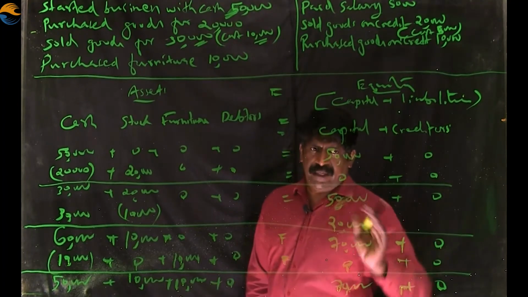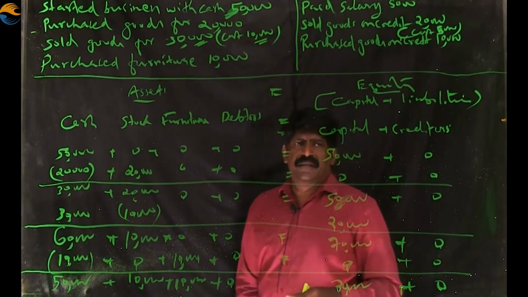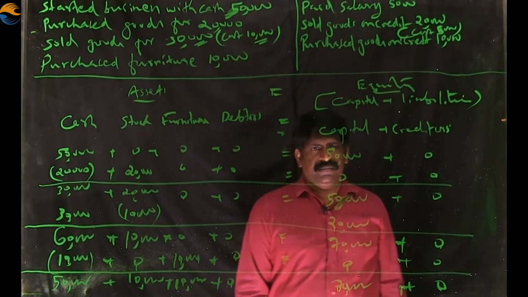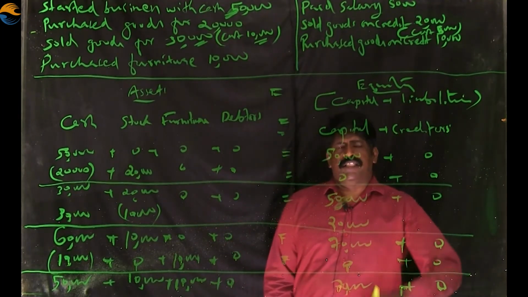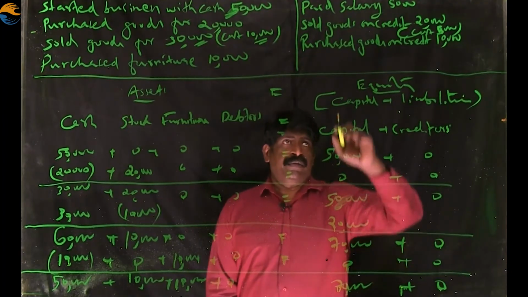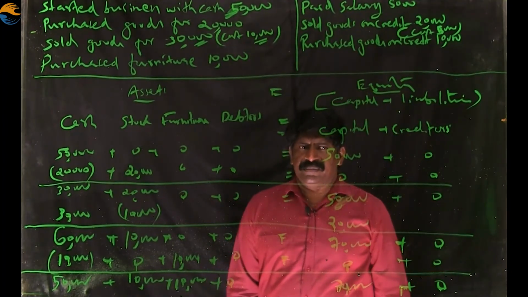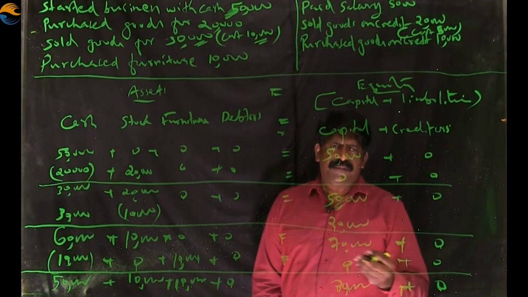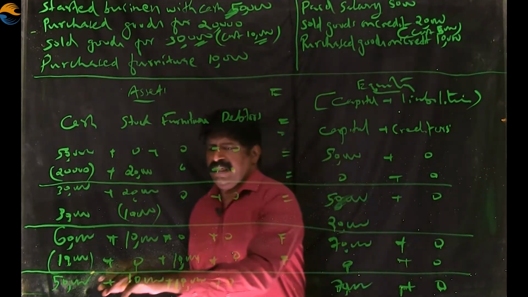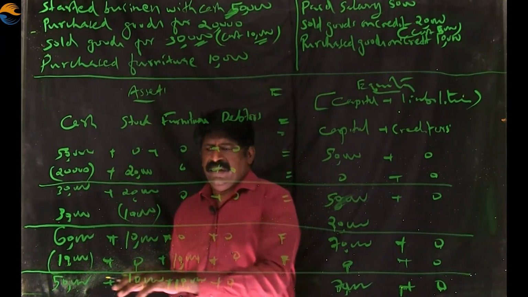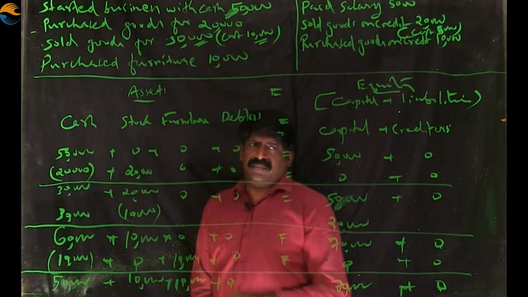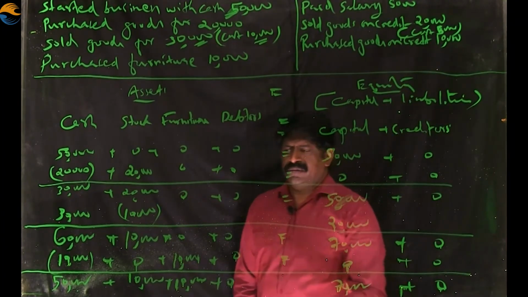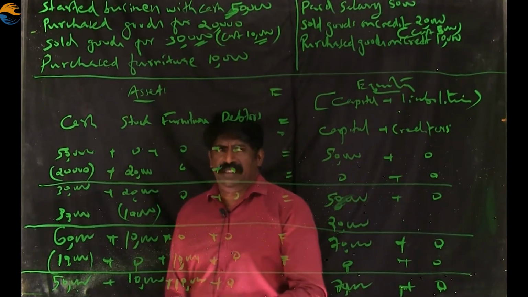Now I will just explain what will be the effect of the other transactions. Listen, paid salary. When we pay salary, cash goes out of the business. So this cash reduces. 50,000 cash is the present position. It reduces by 5,000. So 45,000 will be the new cash.